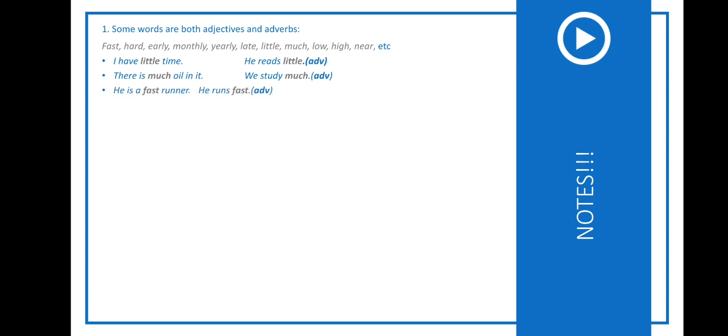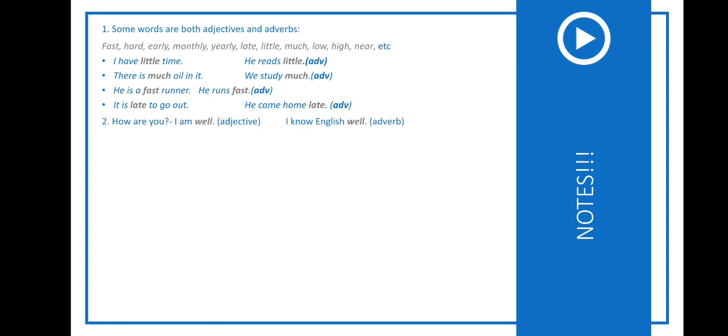Well, he's a fast runner, so fast describes runner, the noun, so this is an adjective, and be careful about the article. And he runs fast. Here, fast describes the verb, so fast is an adverb here. It is late to go out. Here, late is after to be. This is an adjective. And he came home late. In this example, late describes came, so this is an adverb here.